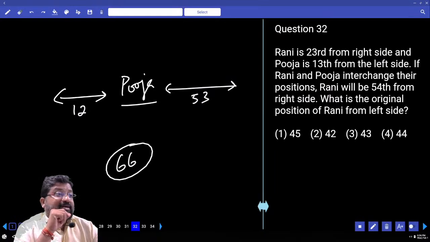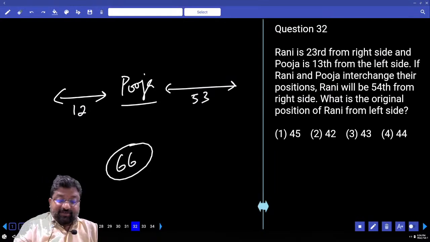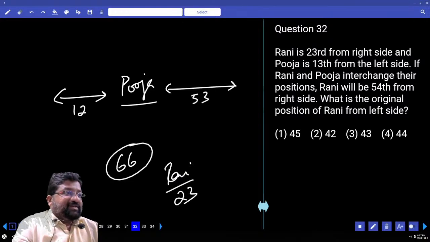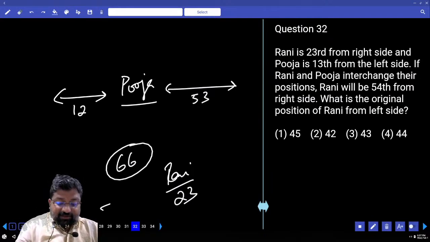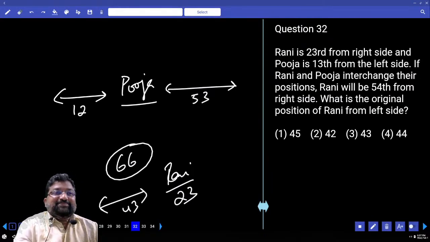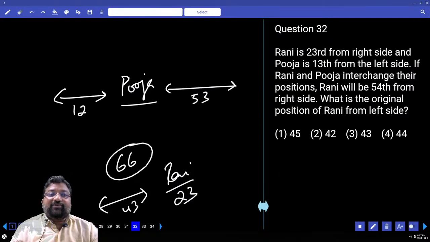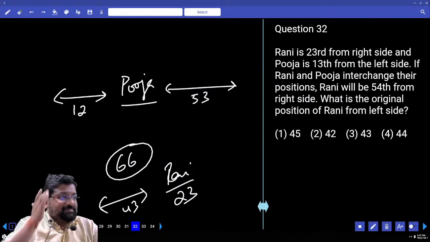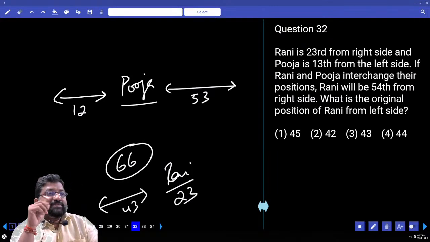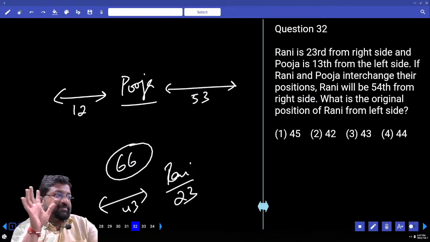23rd from right. Including Rani, how many people covered? 23. Right? Out of 66, 23 are covered. How many are left out? 43. Where are those 43 people? Left of Rani. What is her position from left hand? 44. Done? You have to do it in this smart way.